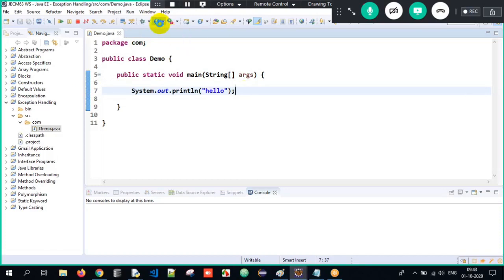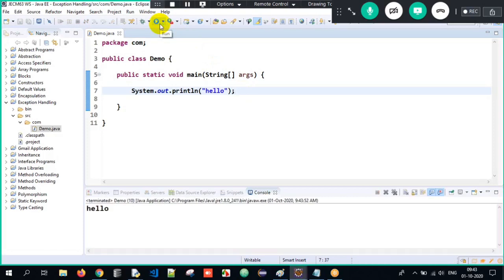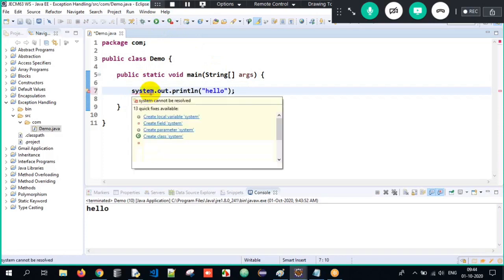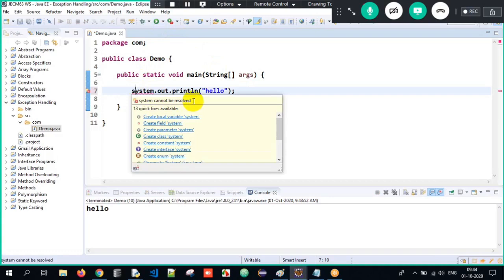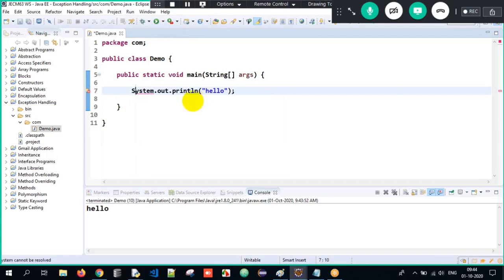Syntax mistake. Now when I execute it over here, I got the output as hello here. So we understood what is C. If I just write it as system over here, again it's an error. Why? System is not resolved here. What is system? System is a predefined class and class's naming convention is uppercase S. So compilation error will occur only due to syntactical mistakes here.